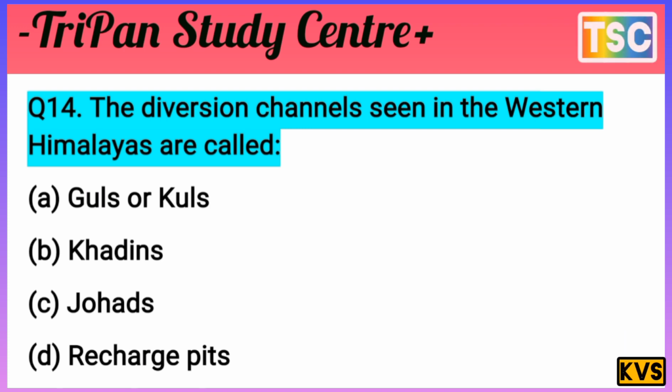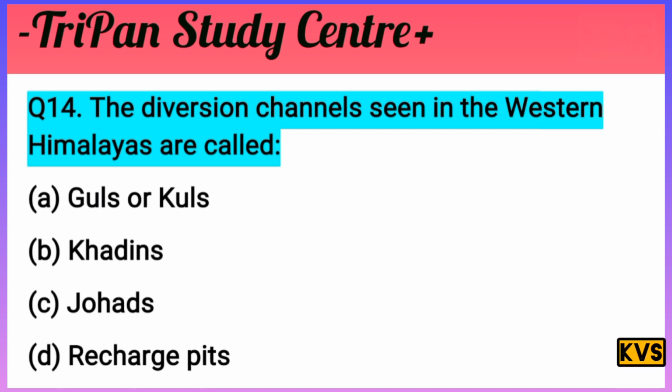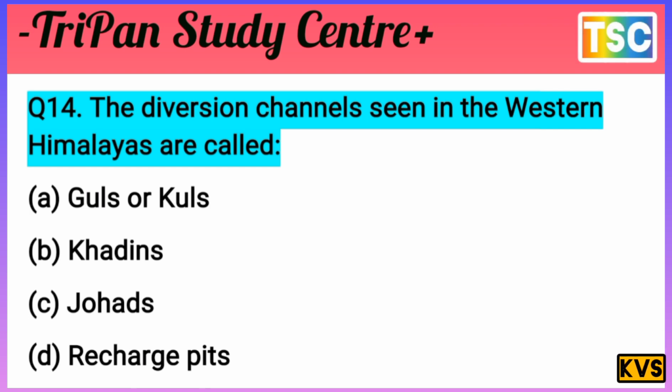Let's see what our answer to this question is. The diversion channels seen in the western Himalaya are called? The question is clear and direct. Recharge pit is not applicable as an answer. Johad is nothing, and Khadin is nothing. The river channels seen in the western Himalaya are called Guls or Kuls. That's our right option here. The answer A is correct. Guls or Kuls, option A. That is the most important answer for this question. And the next